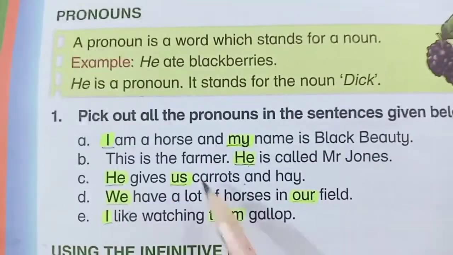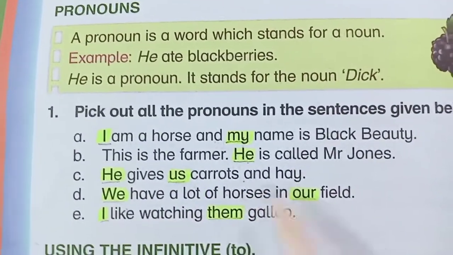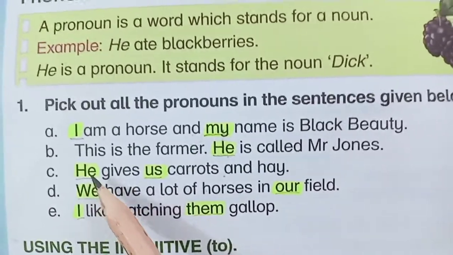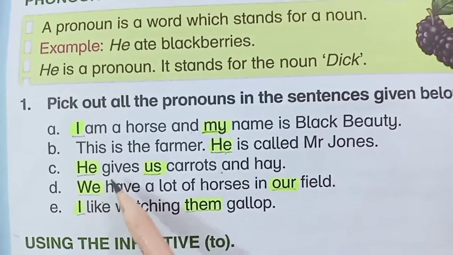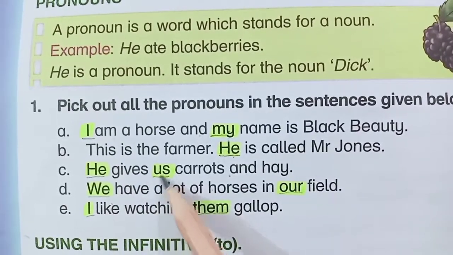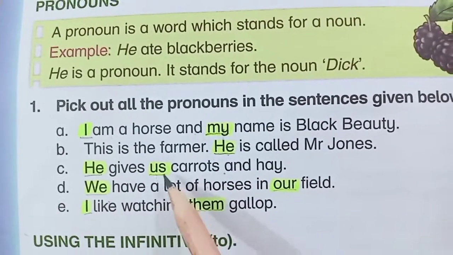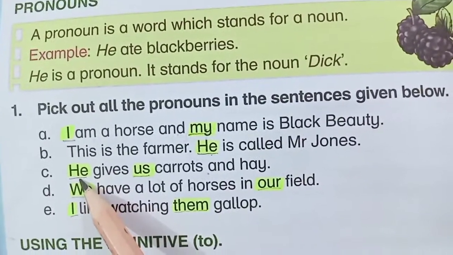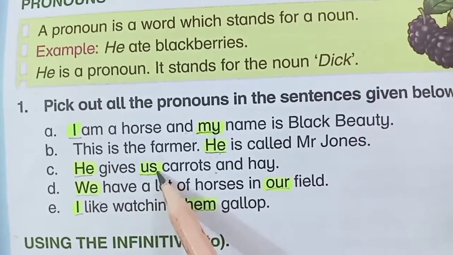C part. He gives us carrots and hay. Who gives us? The master. So we use he in place of master. And what is us? Us are horses in this chapter. So he is a pronoun used for master and us is used for horses.